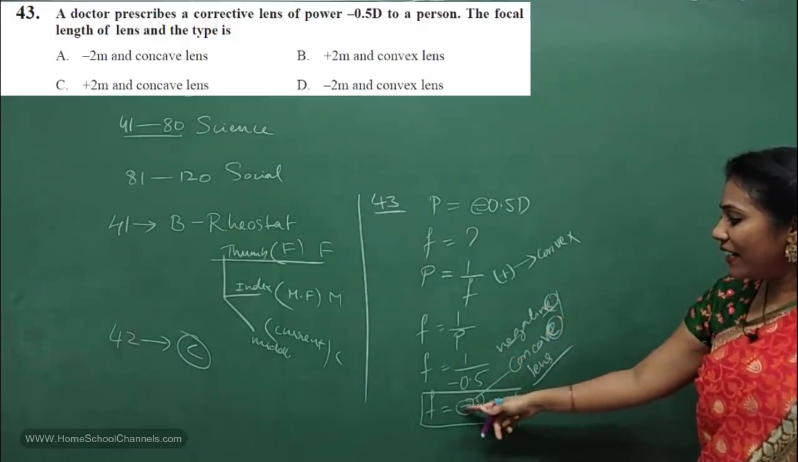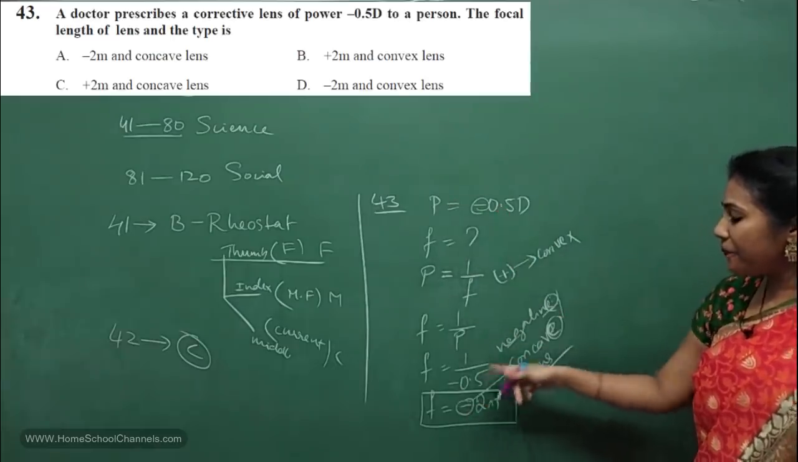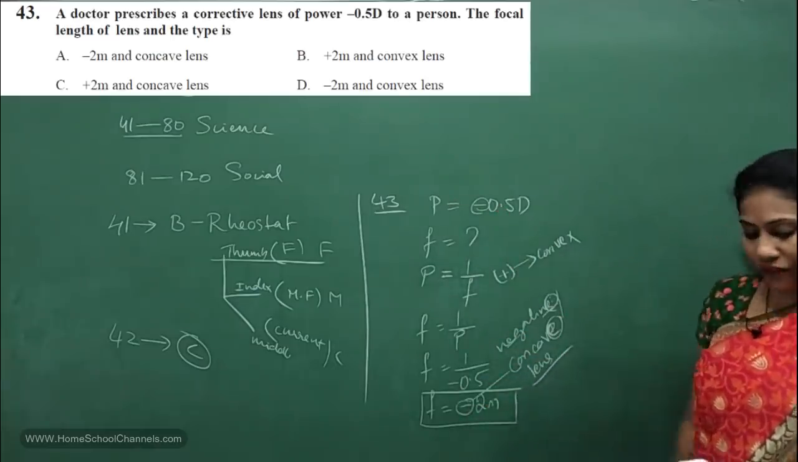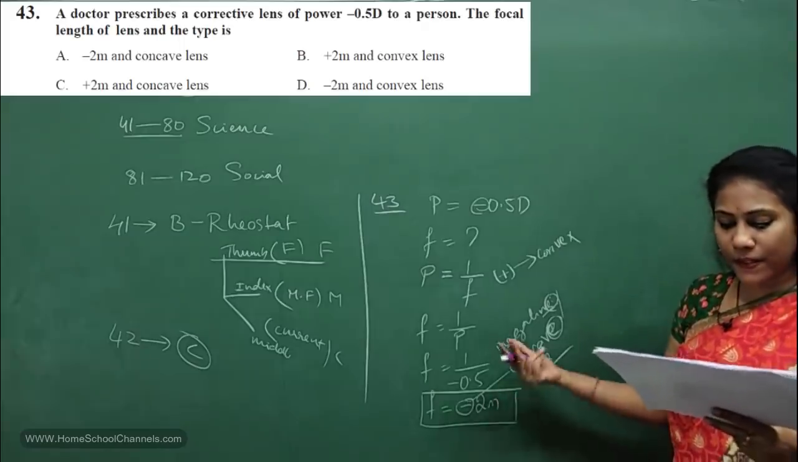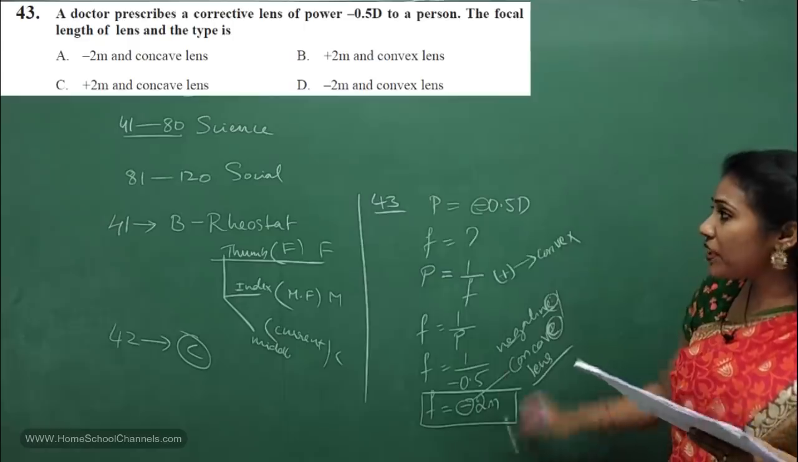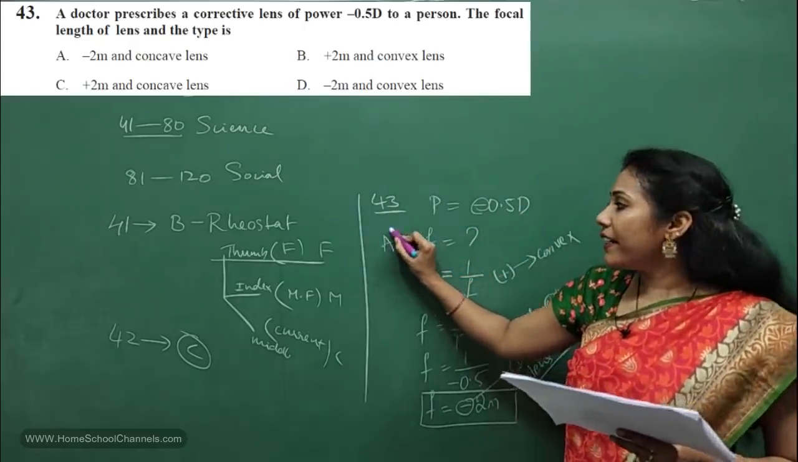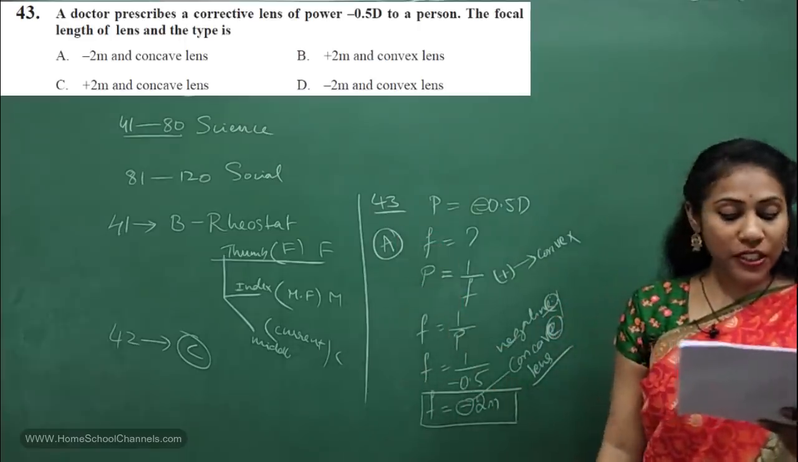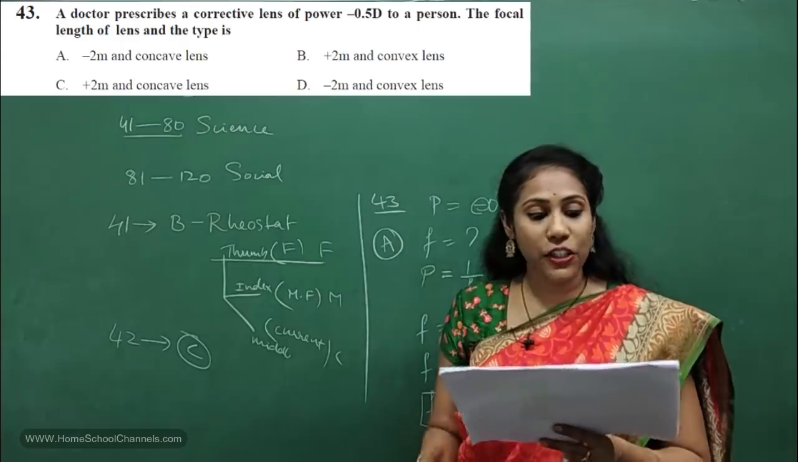So whenever you have a negative sign for focal length as well as power, it means that we are talking about a concave lens. So the answer is minus 2 meter and it is of a concave lens. Can you tell me what the correct option is for 43? The correct option is option A, isn't it? So that is about the 43rd question.